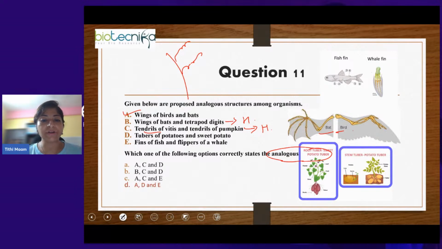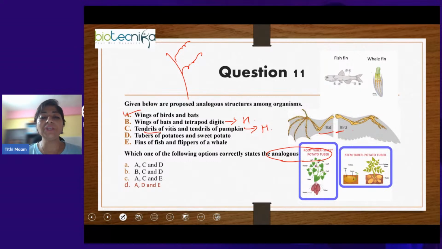So moving on, D is tubers of potato and sweet potato. Potato and sweet potato are both tubers, but they are different. Potato is a modified stem, whereas sweet potato is a modified root.